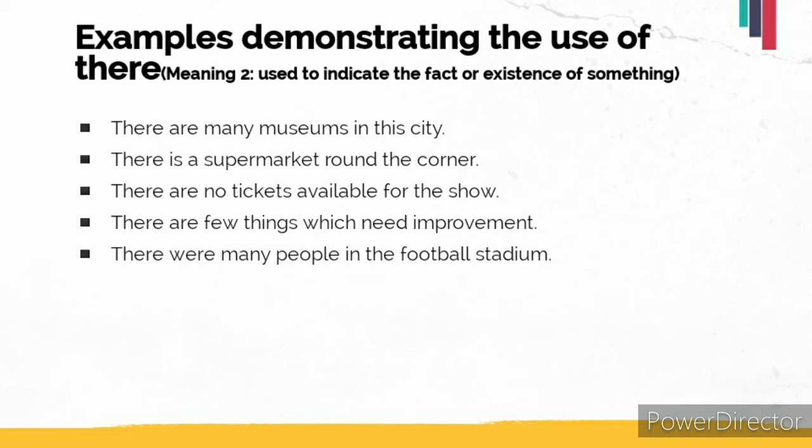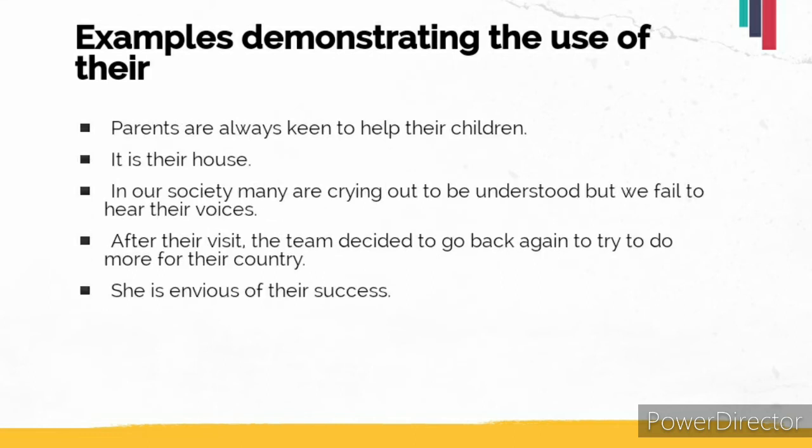So now we are moving to the second word, which is THEIR, and it has an entirely different meaning and usage. So let's take the examples into consideration to make the usage clearer. So the first example is, parents are always keen to help their children. Their children means parents' children. So THEIR is used here. Never use THERE here. So it's their house. It's their house means the house belongs to someone.